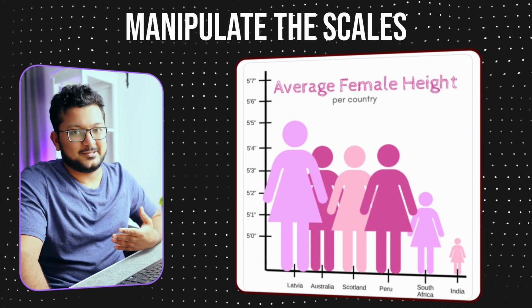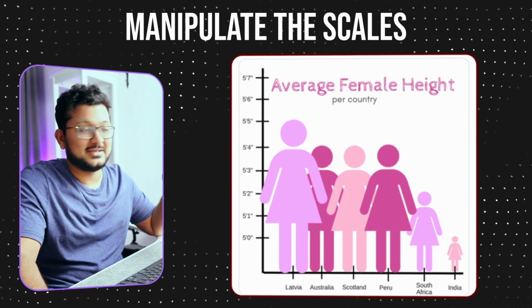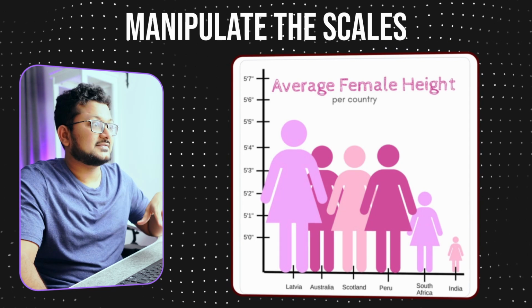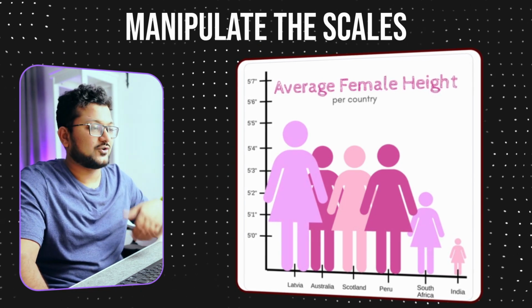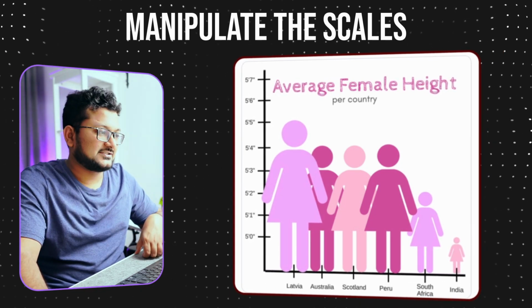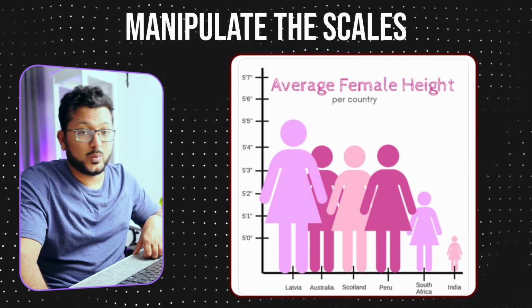But if somebody had a bad agenda, maybe not female height but something else, something that important decisions are based on, they could change it. Instead of starting at 5, maybe start at 1 or 2, and the differences in height would not be so prominent that we would ignore them.